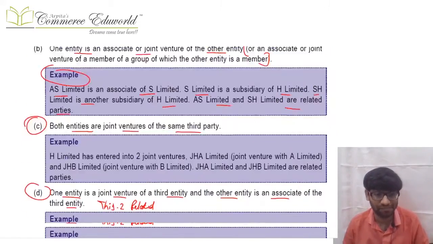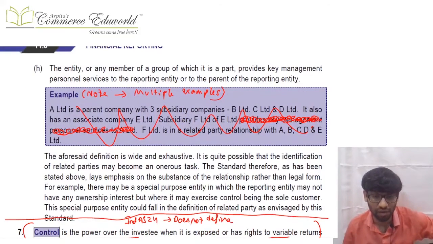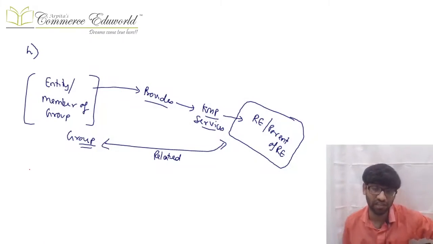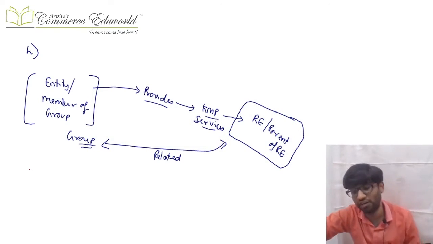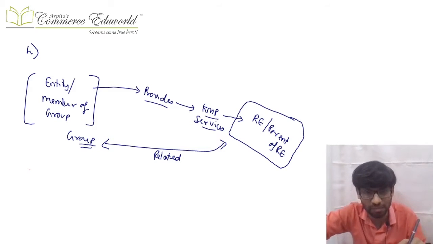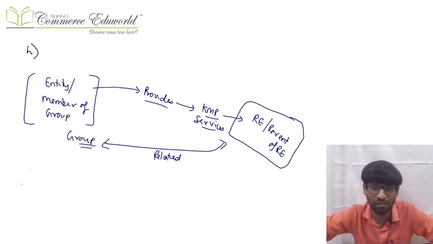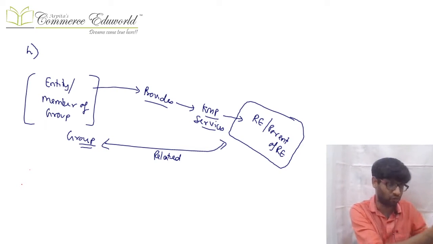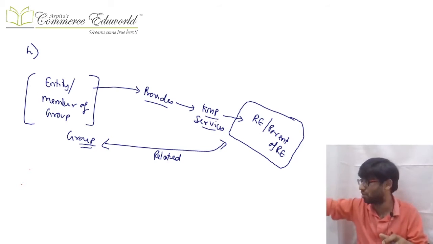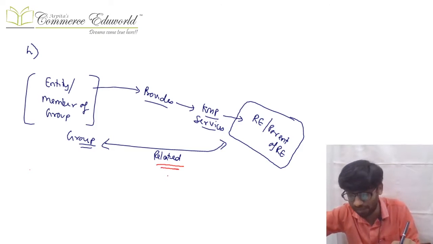Then I considered a few special cases to make you all understand H. How I made you understand H is like this on the board. First I give you a basic example. If there is an entity or member of group that provides KMP services to the reporting entity or the parent of the reporting entity, then they become related.